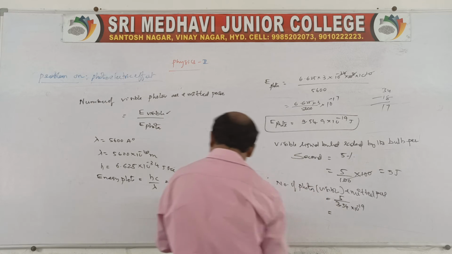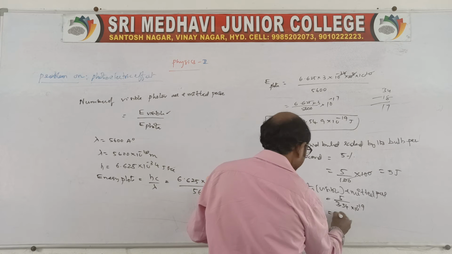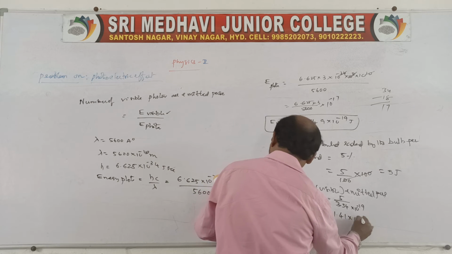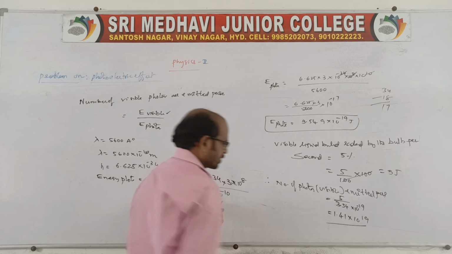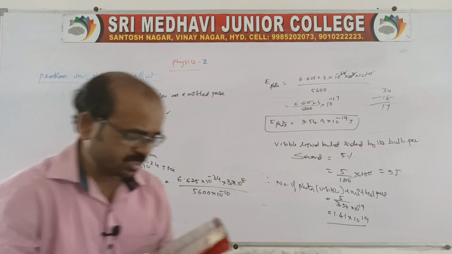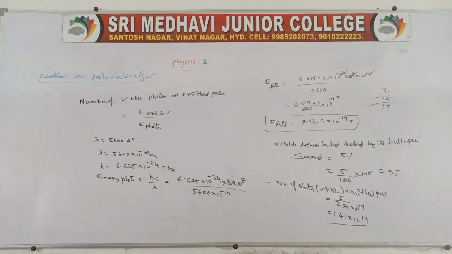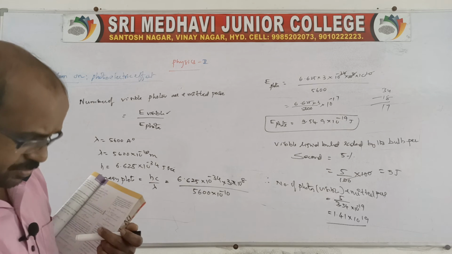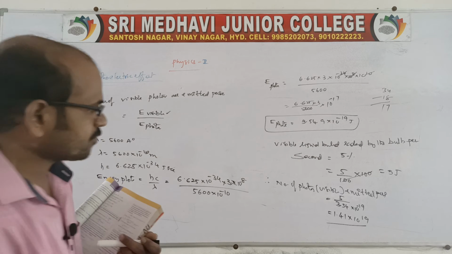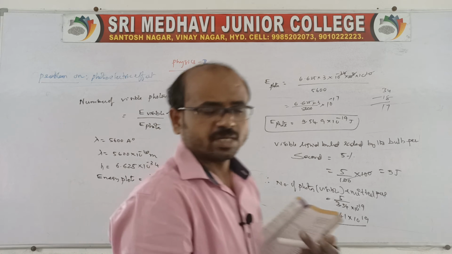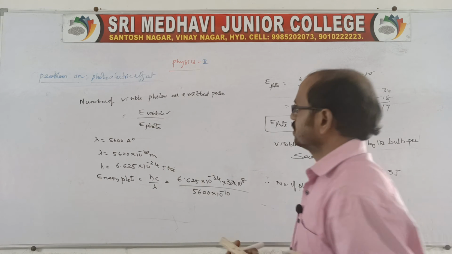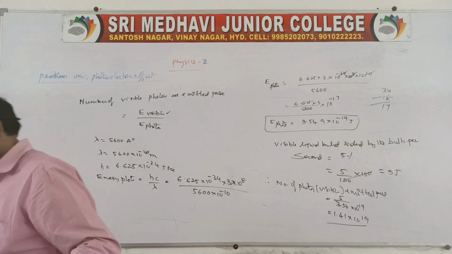If you simplify this, approximately we get 1.41 into 10 power 19. So, the number of photons of visible light emitted per second is 1.41 into 10 power 19. It is on the basis of the photoelectric effect. Clear?